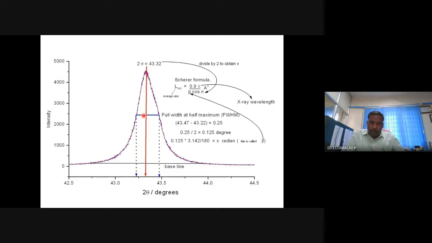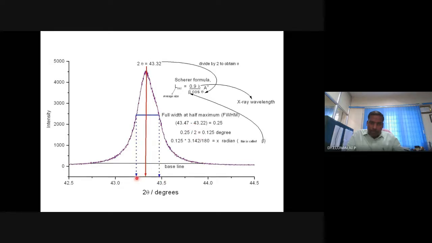Half of this intensity is somewhere here. Then connect to the x-axis. Take the difference: 43.47 minus 43.22, 0.25. This is 2 theta. Divide by 2, you get 0.25 degrees. Then beta should be expressed in radians.